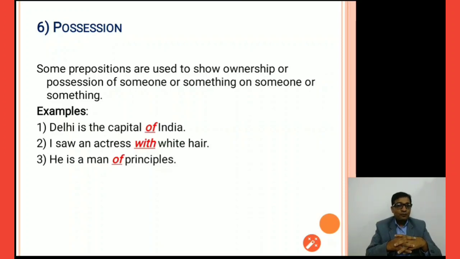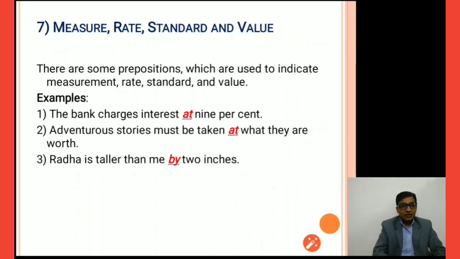He is a man of principles, the person who has good principles in life. So that is a personal attribute of his personality, and that's why of is indicating his personal traits, and that's why it's possession. Next one, number 7, we will try to understand measure, rate, standard and value. There are some prepositions which are used to indicate measurement, rate, standard and value. The bank charges interest at 9%. Now measure. Adventurous stories must be taken at what they are worth, right? So this is also value and measure.